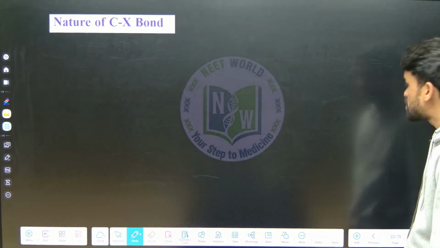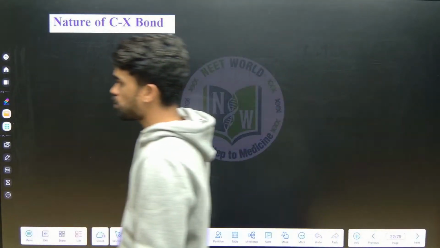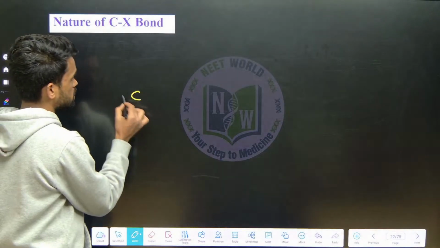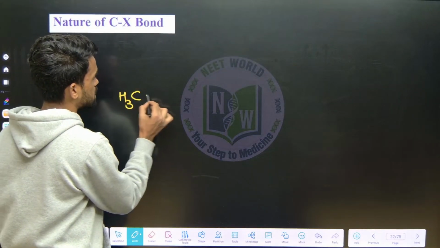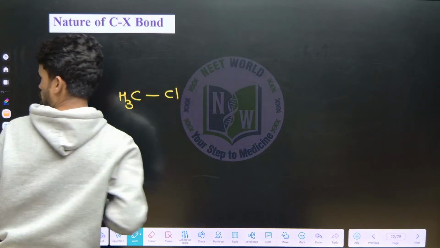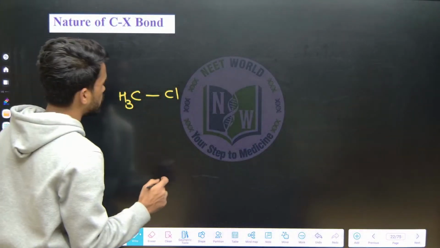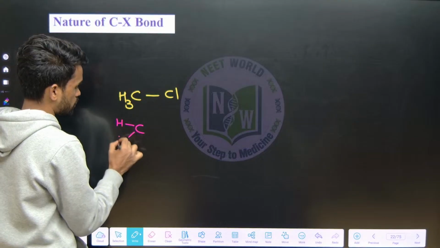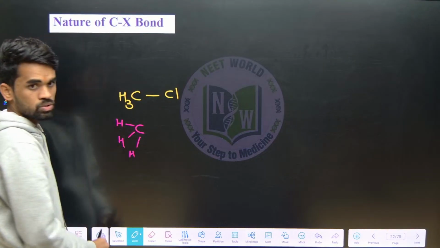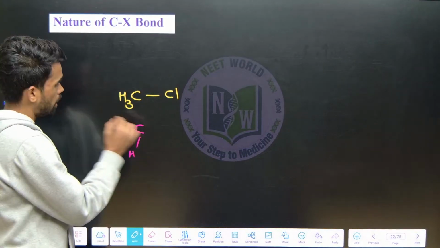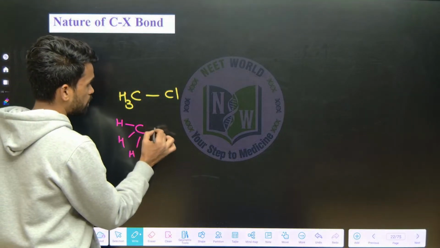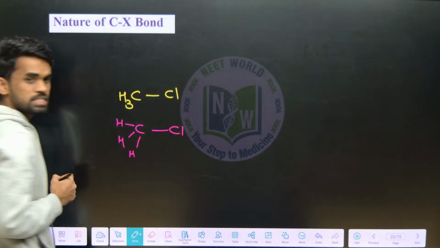What about the nature of the C-X bond in the given compound? Nature of the C-X bond, it means we know halogens. If I take alkyl halides like CH3Cl, how will this structure be? Just the same here, the carbon-hydrogen bond is less polar, I can say non-polar also, almost equal electronegativity values, less difference. But carbon and chlorine, there is a difference.